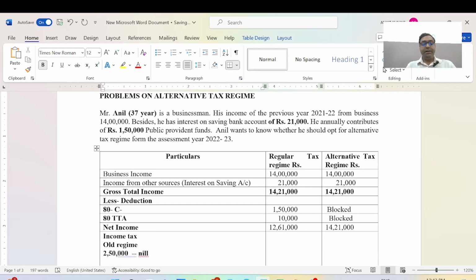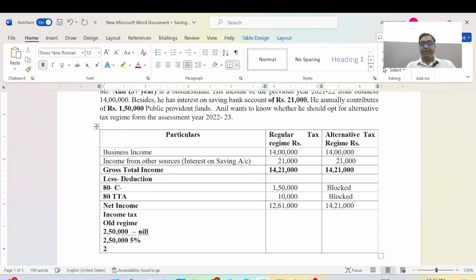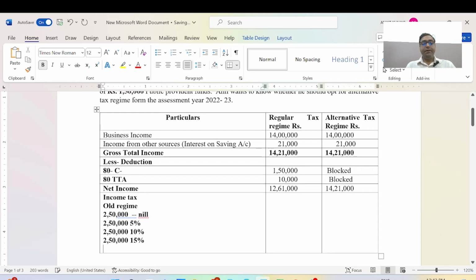Next 2,50,000 will be 5 percent, next 2,50,000 will be 10 percent, and next 2,50,000 will be 15 percent.